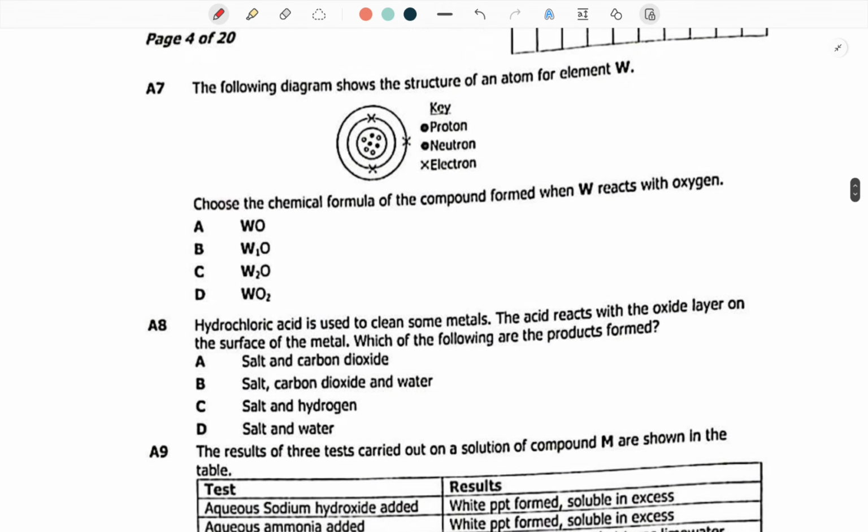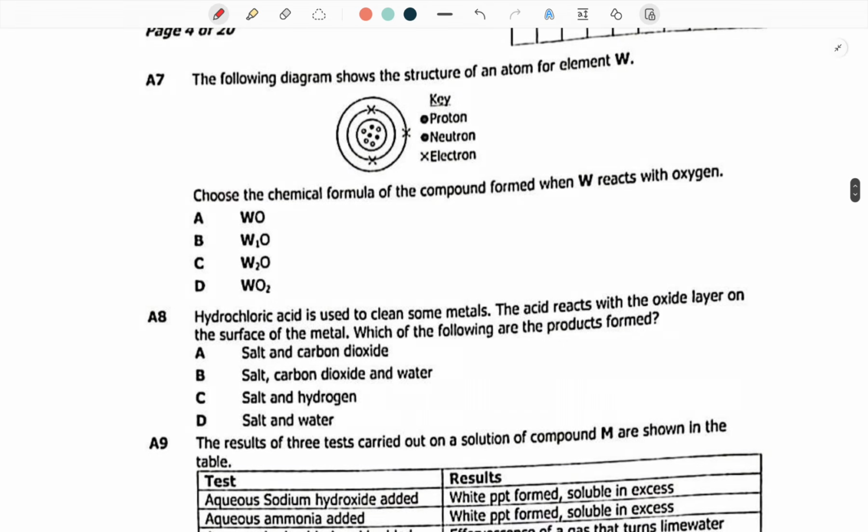Okay, you use the 1 over 1840 to also define isotopes. The following diagram shows the structure of an atom for element W. So this is element W. Choose the chemical formula of the compound formed when W reacts with the oxygen. Okay, when W reacts with the oxygen.